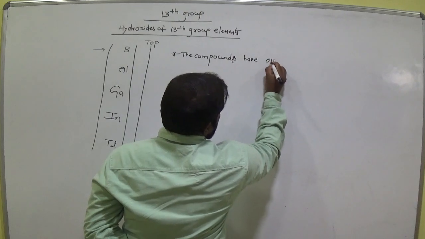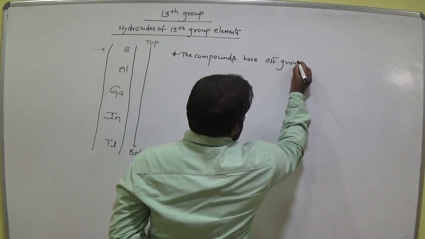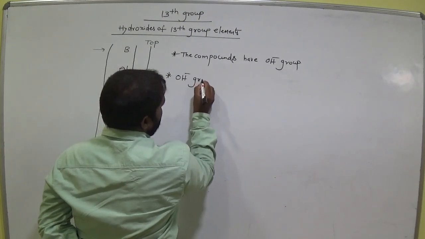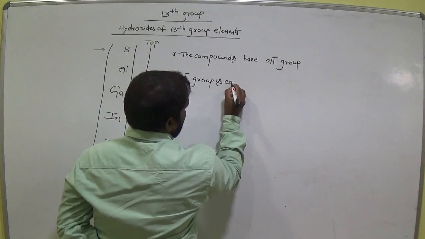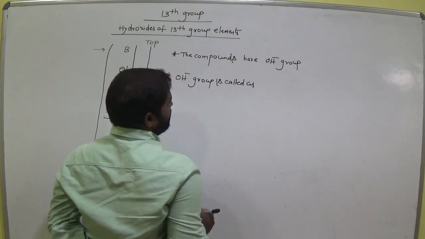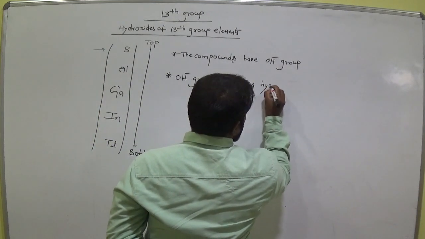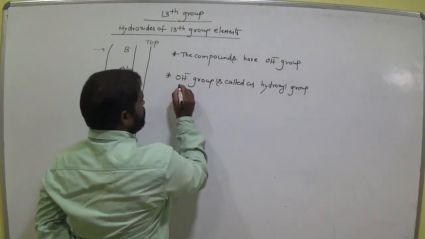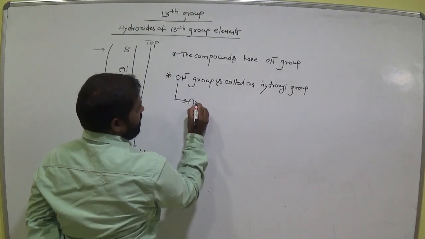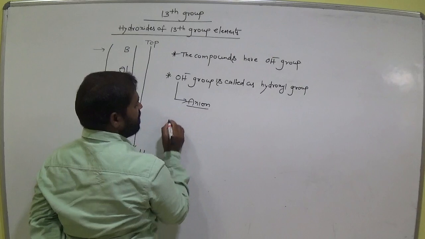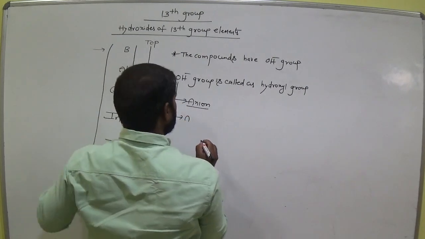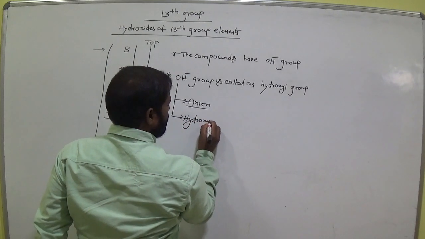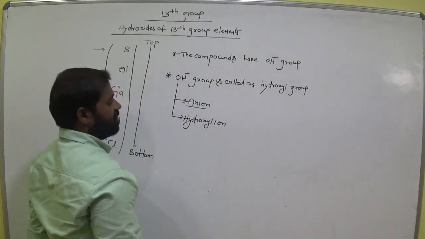Now hydroxides means the compounds that have the OH minus group. So the OH minus group is called the hydroxyl group. Now this OH minus is an anion, am I right? Anion means negative charge. So we call it the hydroxyl ion.